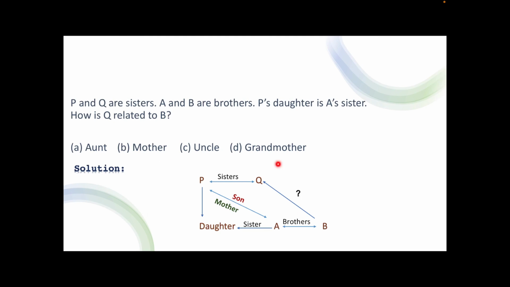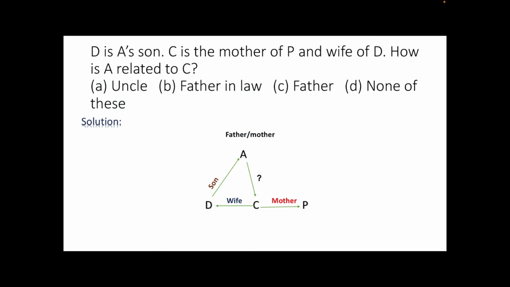So, here nephew is not given. So, Q is related to B how? Aunt. So, Q is aunt of B. So, right answer is aunt. Let's see one more question.